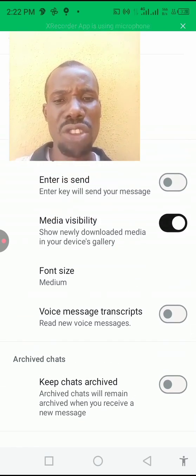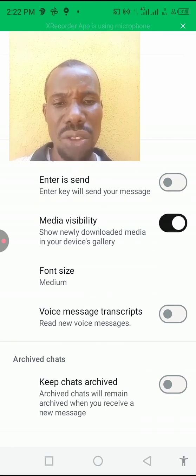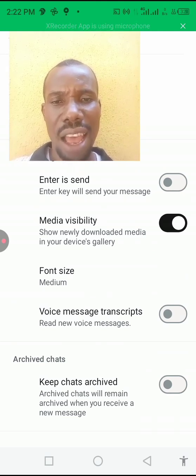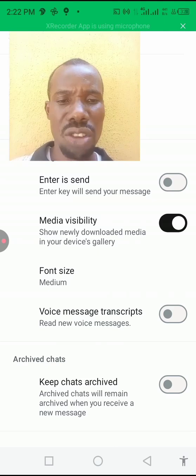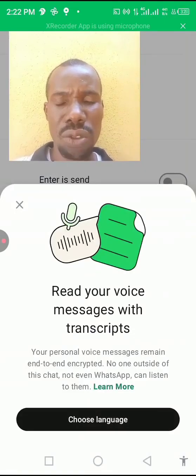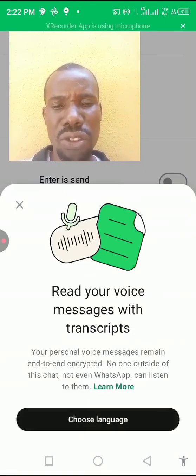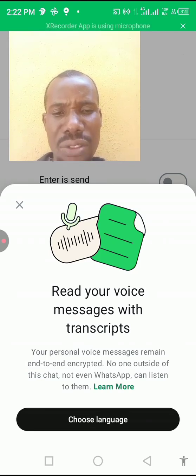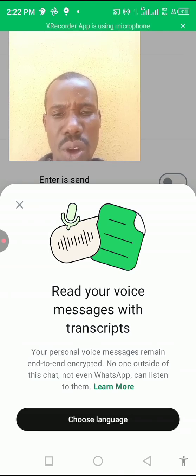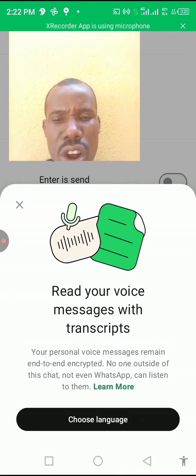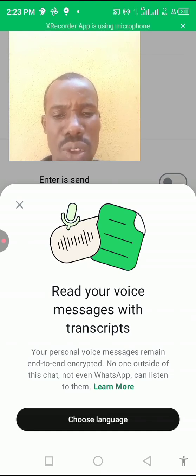You see voice message transcript. That's where we are going. After media and font size, you find voice message transcript. Turn it on, and that's what they'll tell you: read your voice messages with transcript. Your personal voice messages remain end-to-end encrypted. No one can share or know about them, not even WhatsApp. They tell you learn more, but we are not going there.